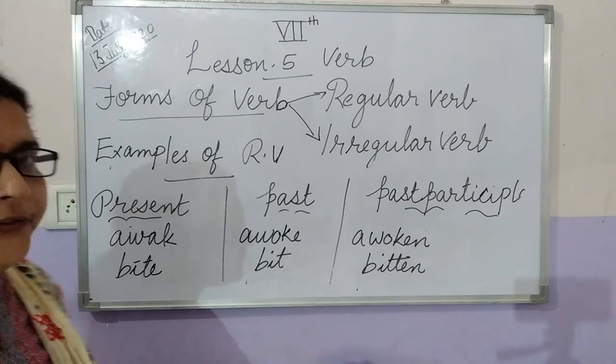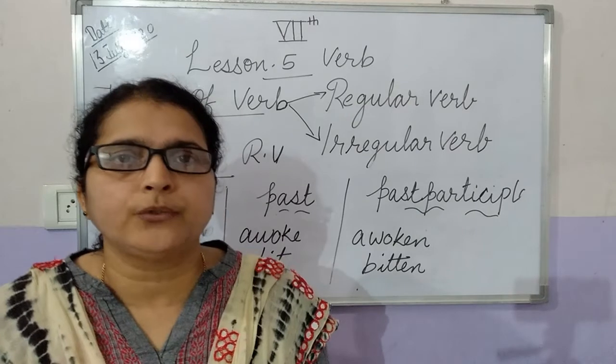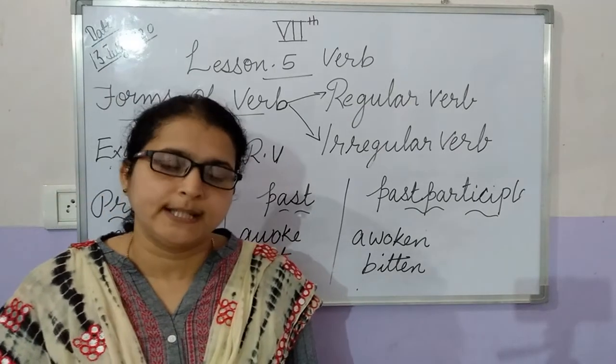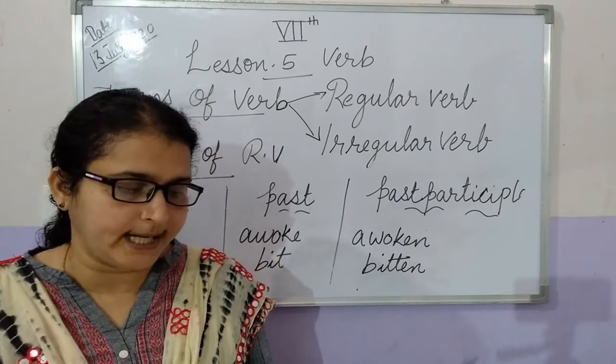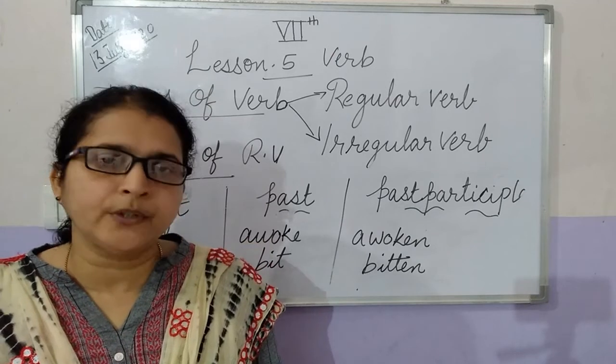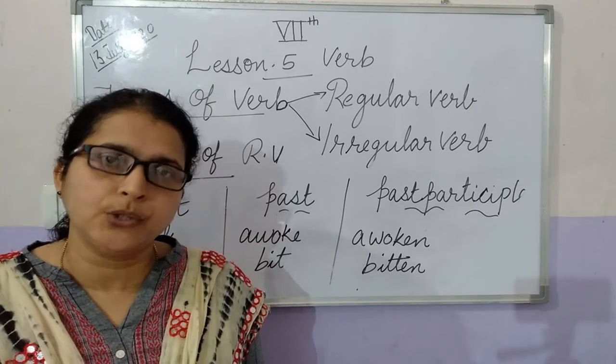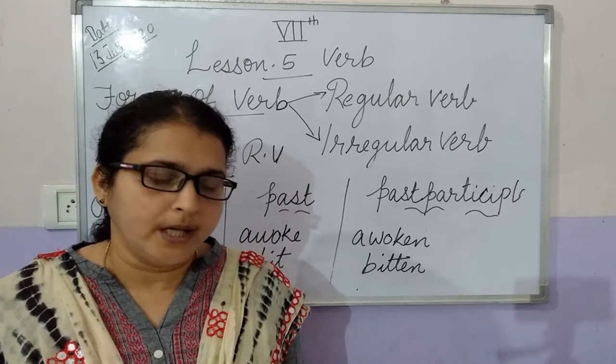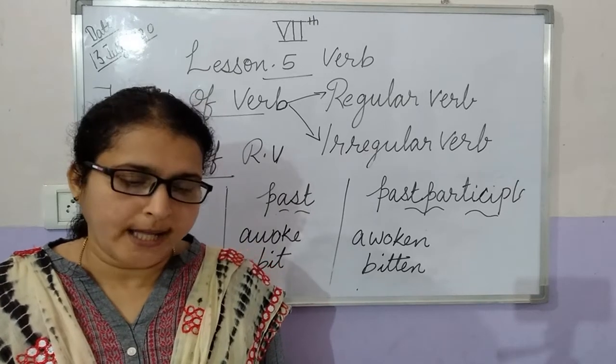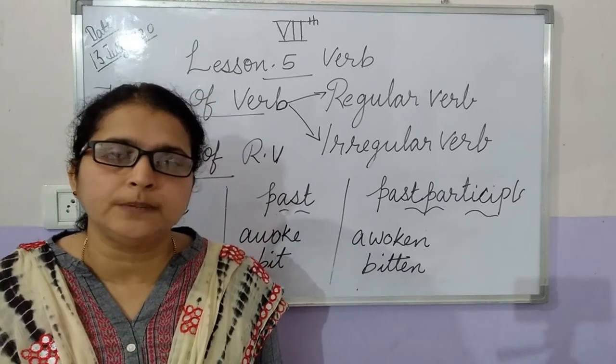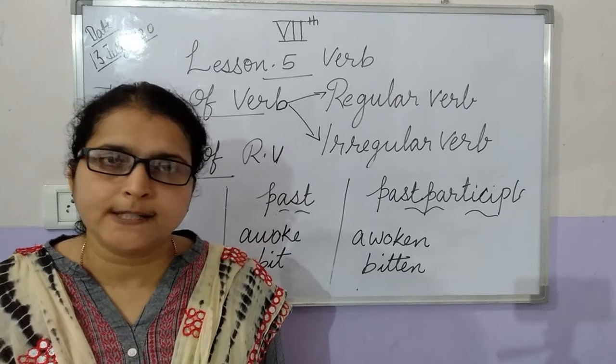Now, what is the difference between regular verb and irregular verb? We have already said that in a regular verb there is a fixed pattern. We always use the ed form of the verb. Whereas in an irregular verb there is no fixed pattern.